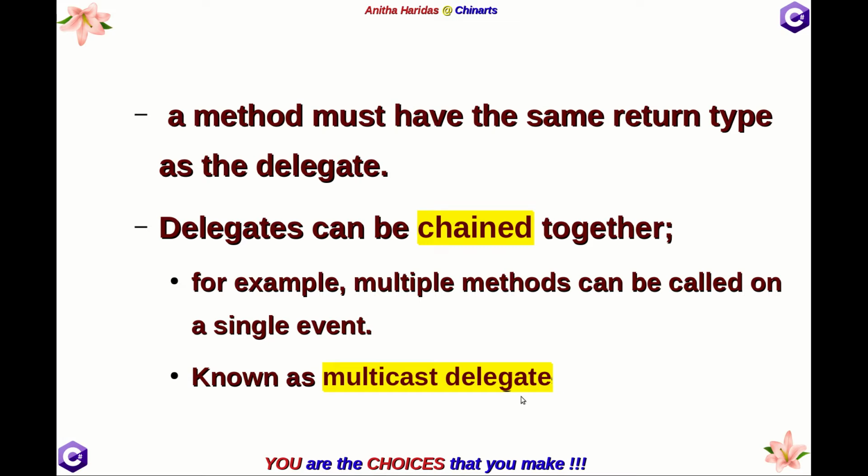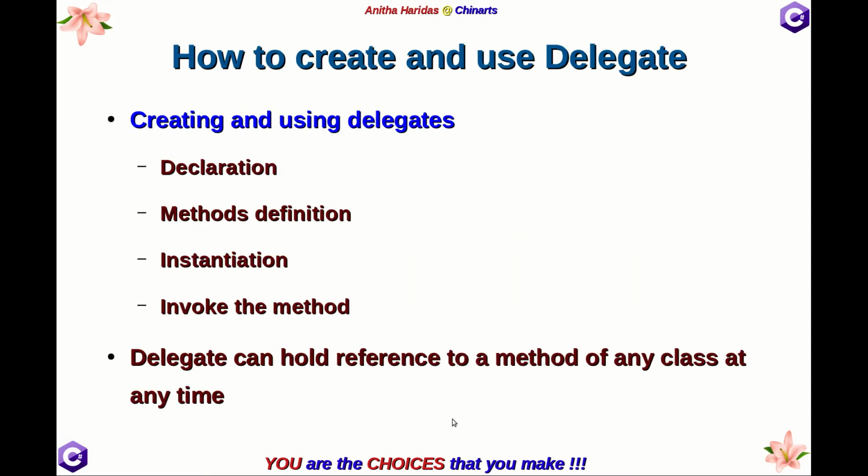If a delegate reference is pointing to only one method, we call it a simple delegate. But if it points to more than one method chained together, then we call it a multicast delegate. Simple delegate and multicast delegate. We will be discussing single delegates first, then we will see how multicast delegates can be defined.